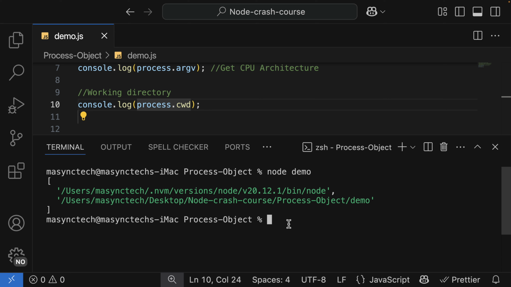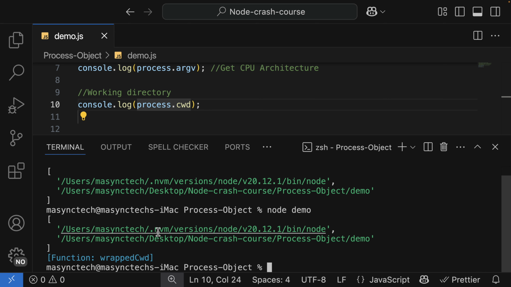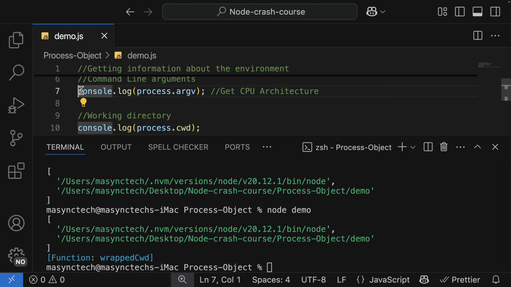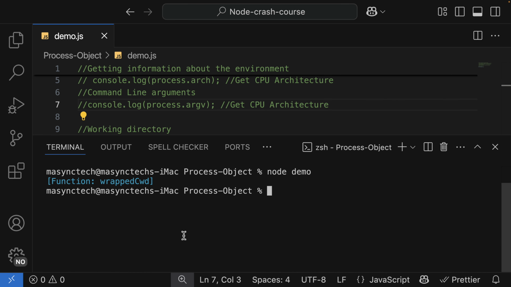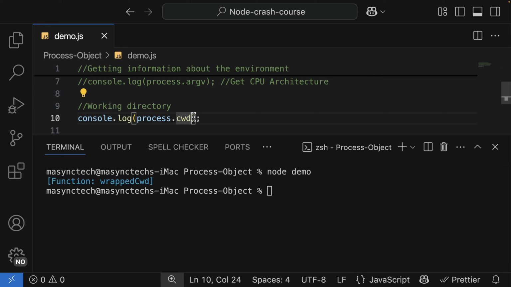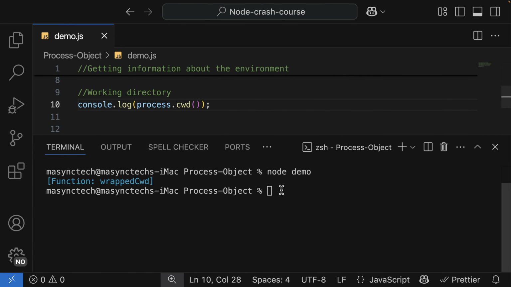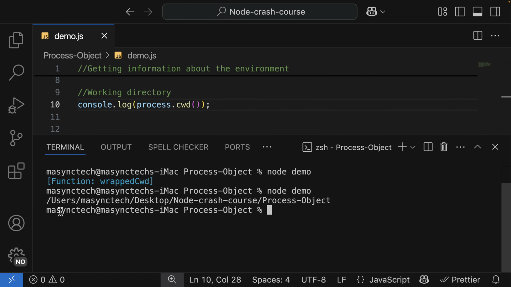And if I log it here, let me comment out this, and let me try again. Sorry, it's supposed to be a function like that, and I got my current working directory, similar to dirname. So let me add a comment like that.